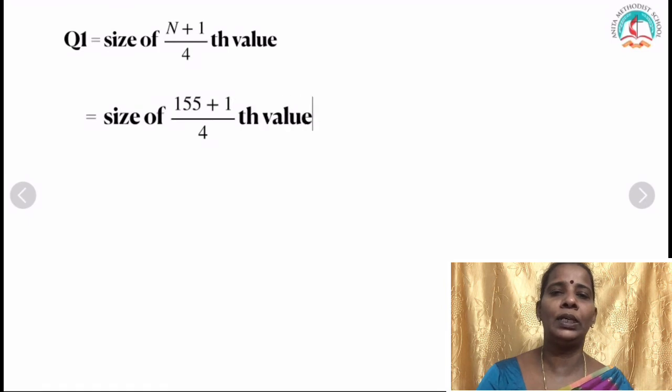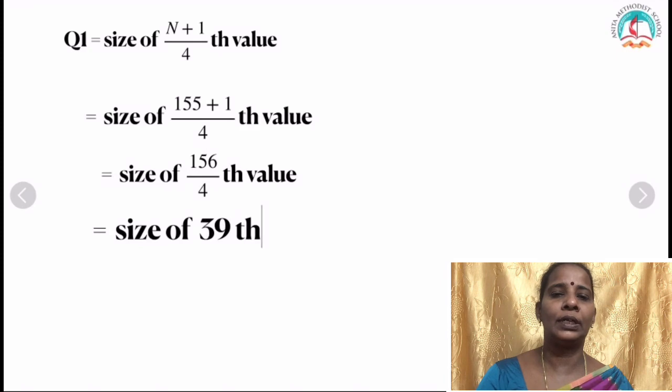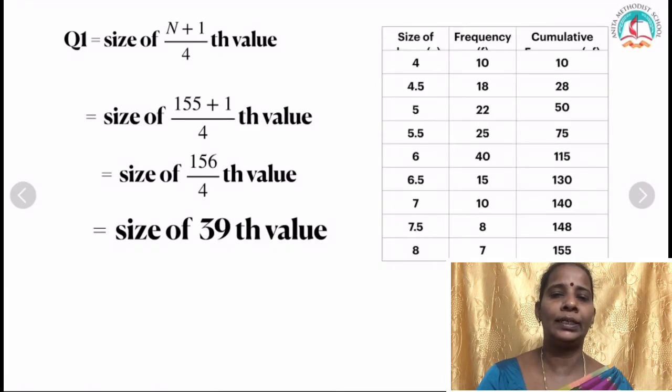Q1, write the formula, size of N plus 1 by 4. Here use capital N. Okay, small n for raw data, capital N for discrete data, where capital N is nothing but the total frequency. So 155 plus 1 divided by 4, which is size of 156 by 4th value, that is equal to size of 39th value.